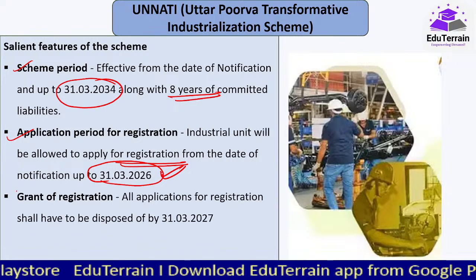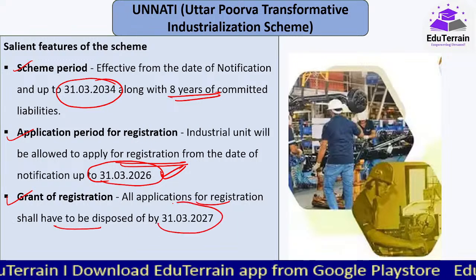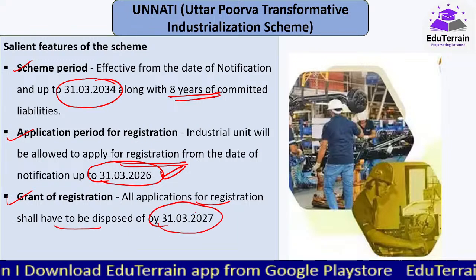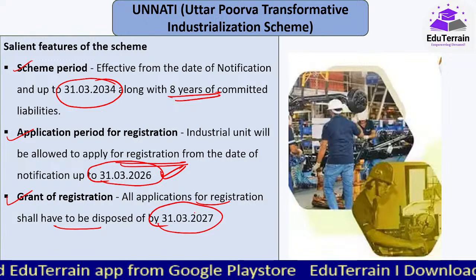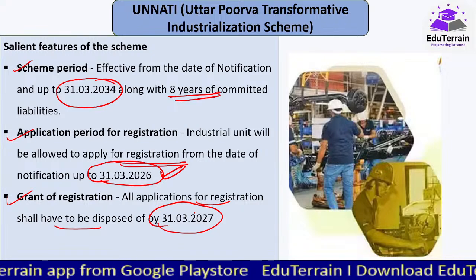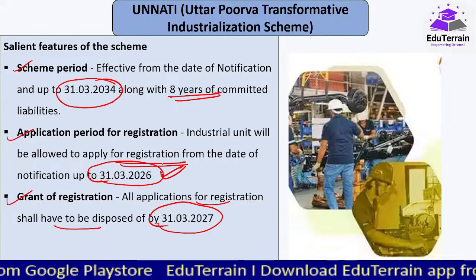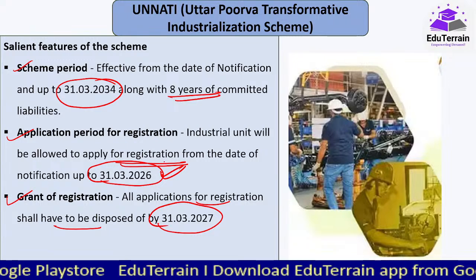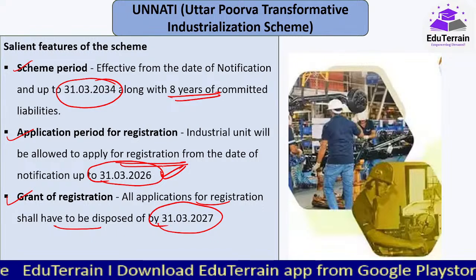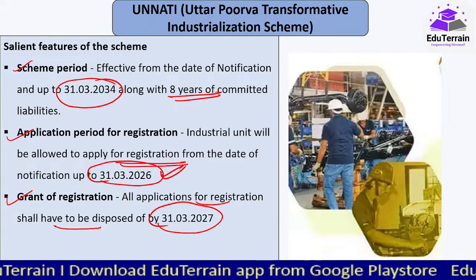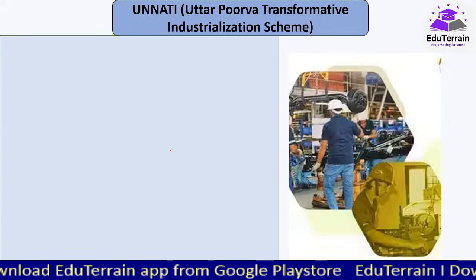Okay, now all applications for registration shall have to be disposed of by 31/3/2027. So आज से लेके, जैसे 30 मार्च में ऑलरेडी ये स्कीम लॉन्च हो गया है, इसके बाद रजिस्ट्रेशन will start for the industries. So the last date for that registration should be 31st March 2026. उतने तक जितने भी registrations होंगे, based on that they will include them under this particular scheme. और उसके बाद भी they are only giving a year's time so that उनका registration process complete हो जाए.